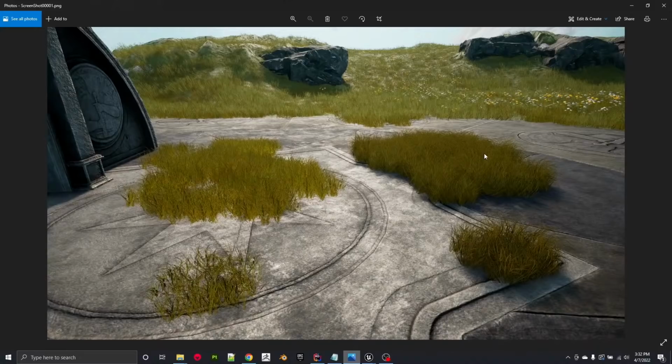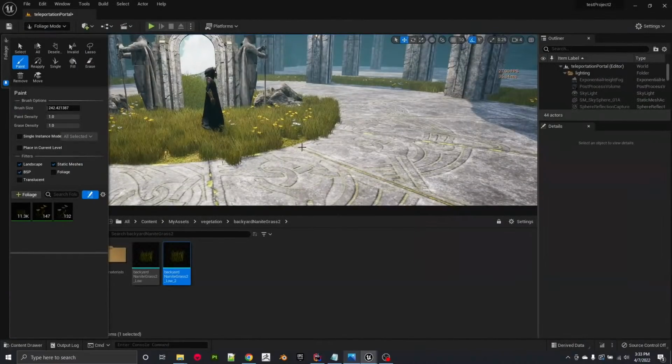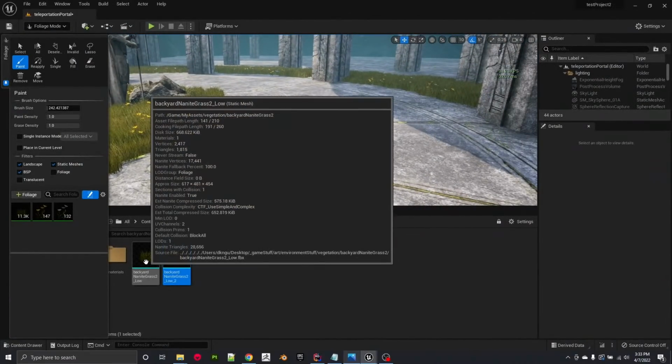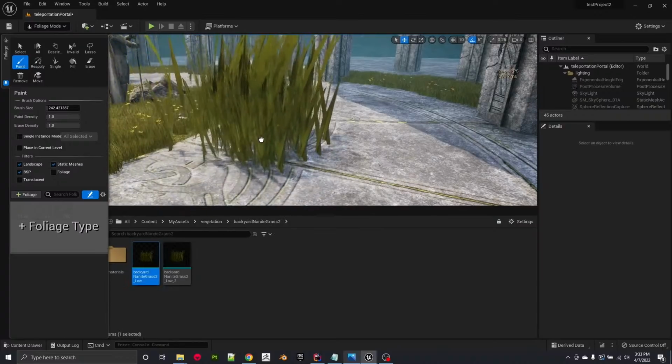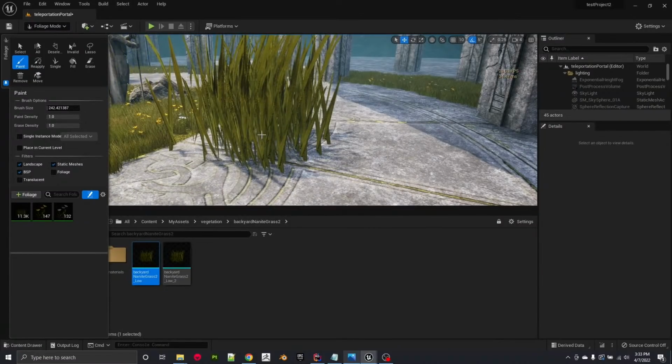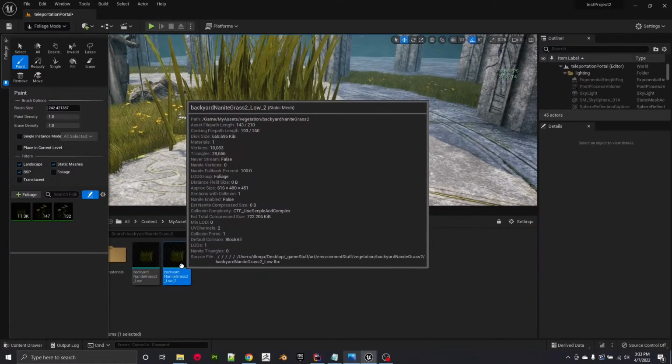So if anyone is still on early access, I encourage you to give the actual UE5 a shot, because if I were to go back to my editor right here, let me bring out... Oh, that's a pretty big piece of grass. So that's the Nanite version of the foliage, and that's the non-Nanite version of the foliage, and they look identical now.